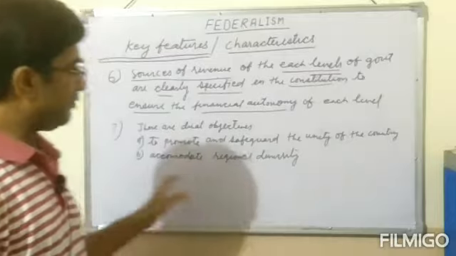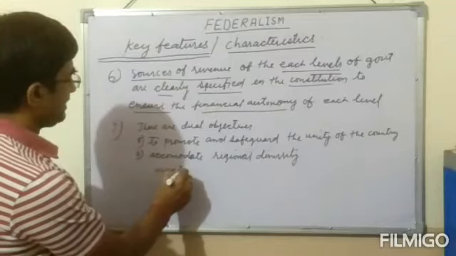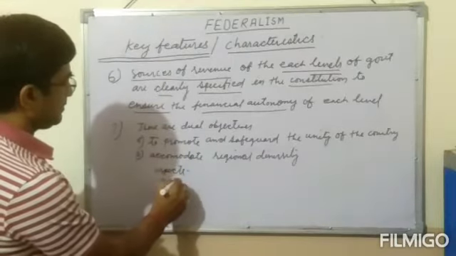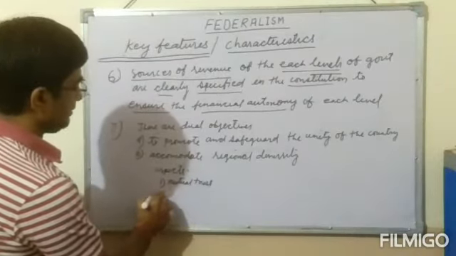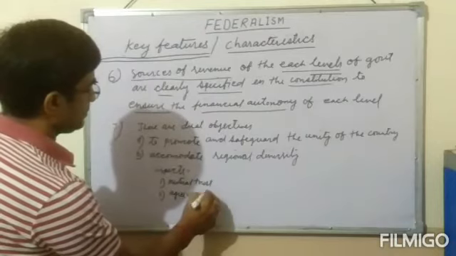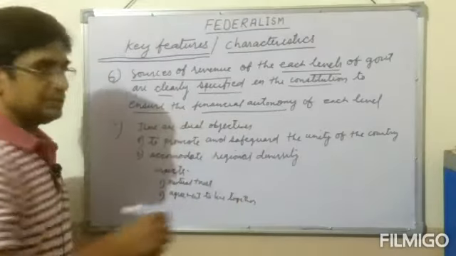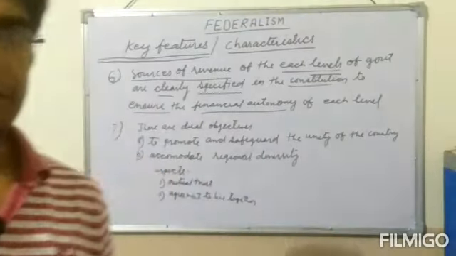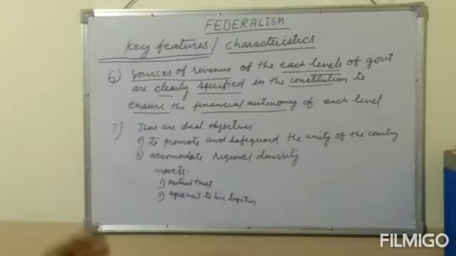So these are the objectives of the Indian Federation, and there are two aspects of the Indian Federation. Number one, mutual trust, and second, agreement to live together. Any federation operating in any country must go through these two aspects, because if these two aspects are there, then obviously they promote citizens to live well.